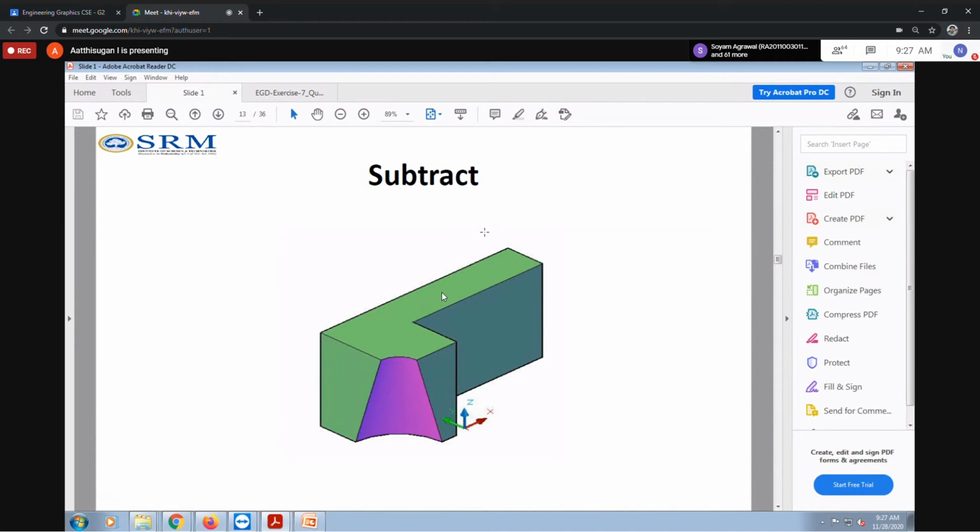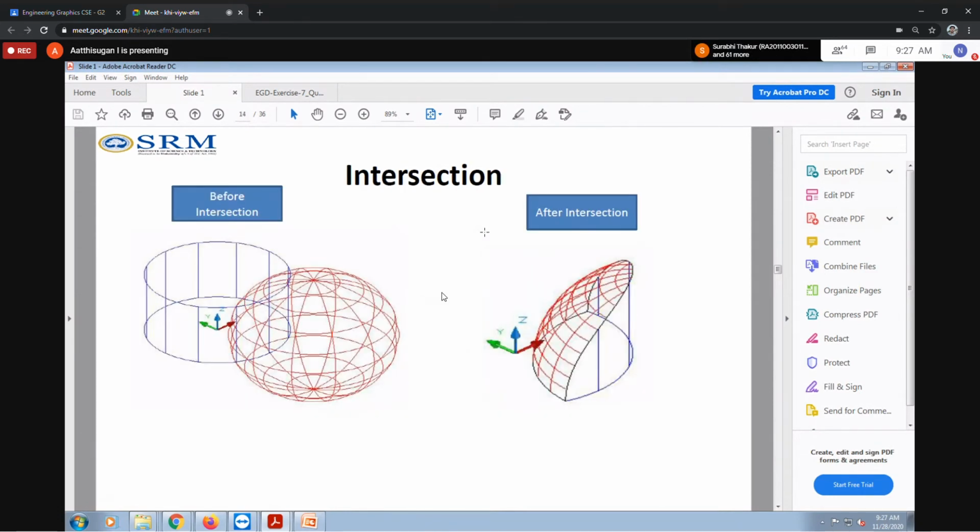The last option is intersection. Here we have a cylinder shape and some other shape, and both are placed in contact together. By using the intersection option, only the portion common to this solid and this solid will be kept. This portion will be visible finally, that is after intersection.